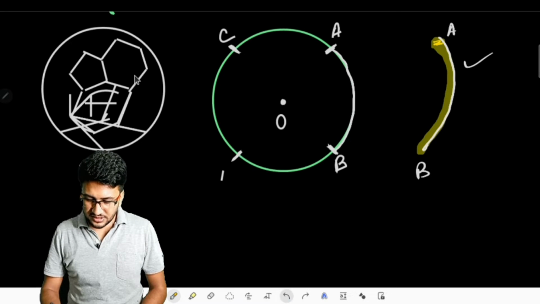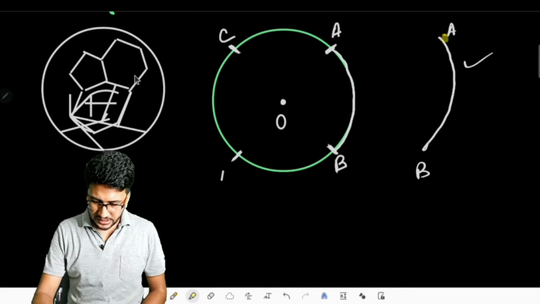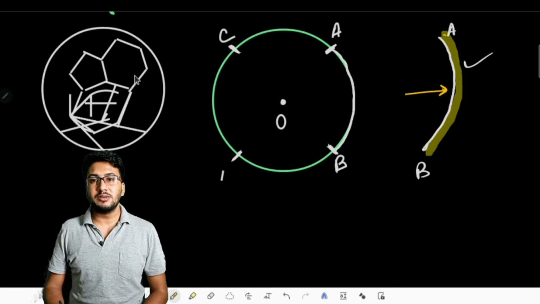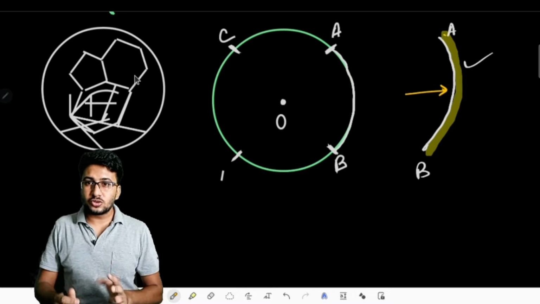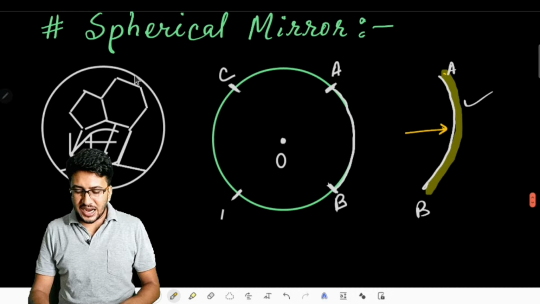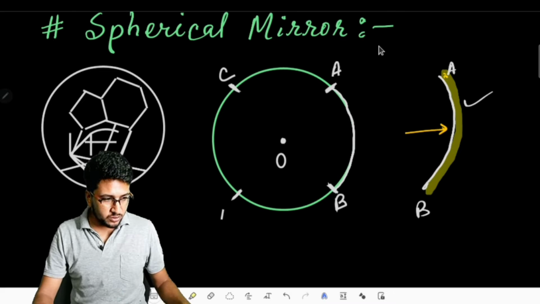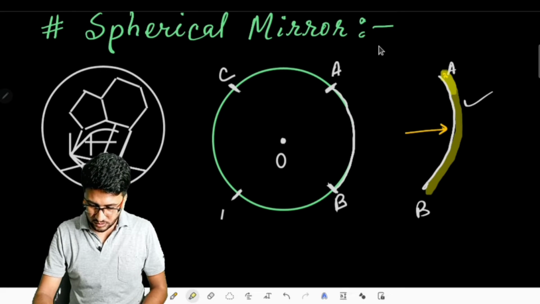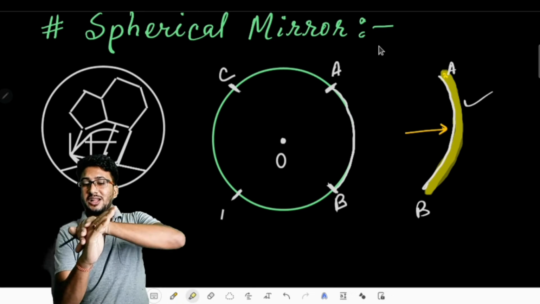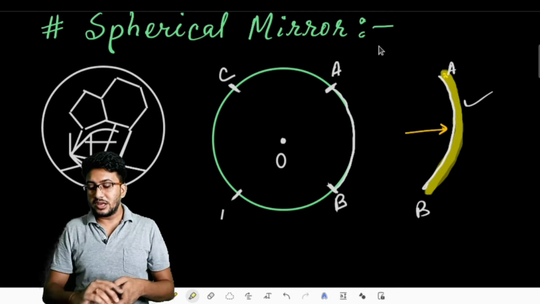And if we color the outside part, then the inside part will give us the reflecting plane. So two kinds of spherical mirrors can be prepared. One that is colored from outside, means this outward surface. Can you see this outward surface? Actually it is bulged outward. What do we say? We say bulged outward. Why? Because it is facing outwards, it is about to come out in this manner. That's why we say the bulging surface.